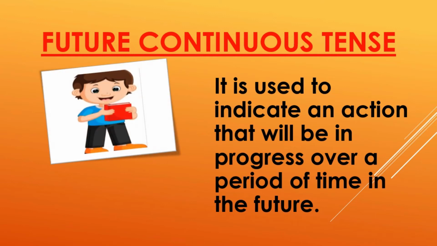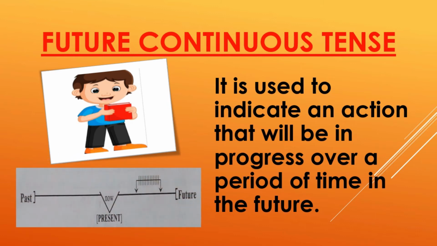Let us have a look at this picture. We find here a boy with a book. Let us suppose that the boy will read and he will continue to read for some time. So such an action may be called the future continuous tense.